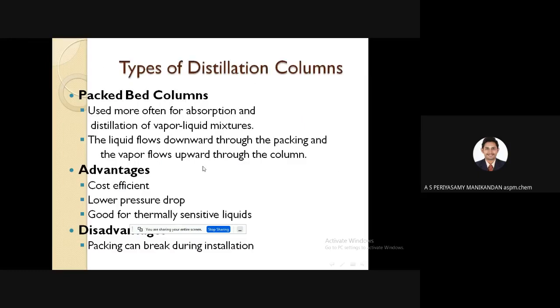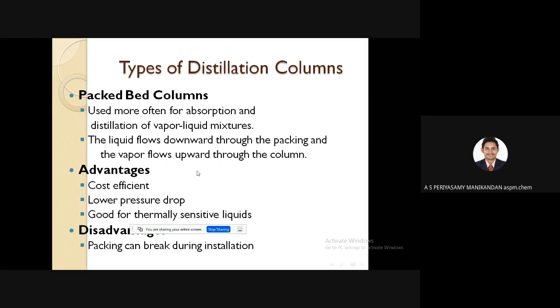Different types of distillation columns are used in industries. One is the packed bed column, which is mainly used for absorption and distillation of vapor liquid mixtures. In this packed bed column, the liquid flows downward from top to bottom, and the gas or vapor flows upward through the column.